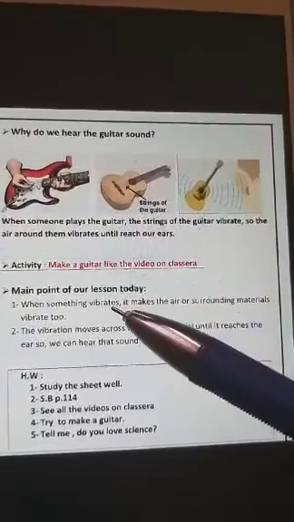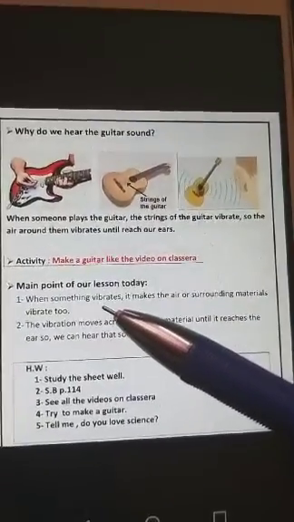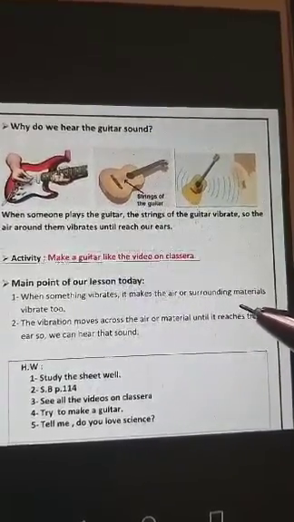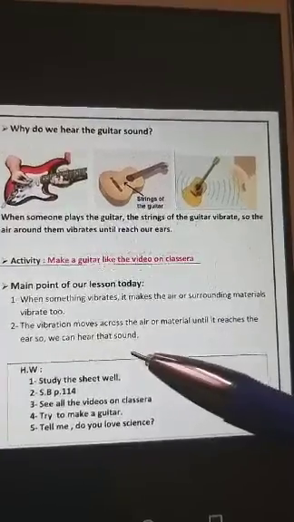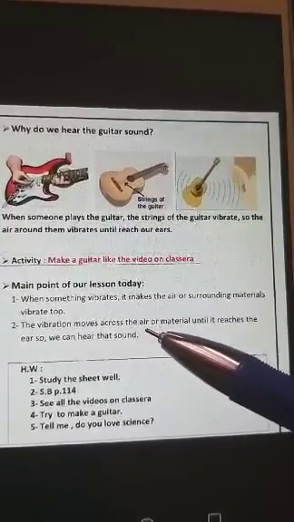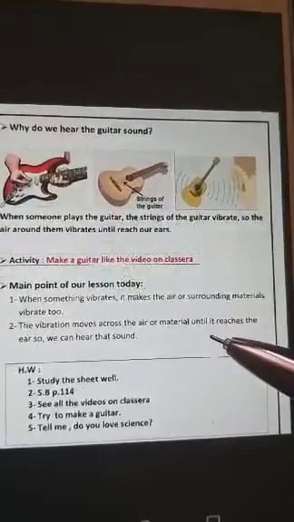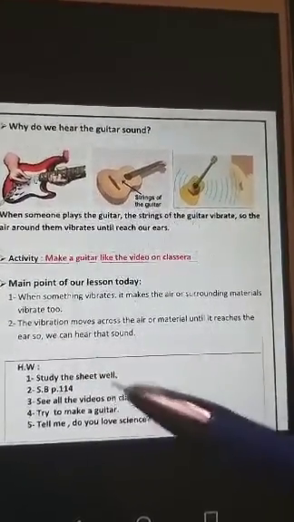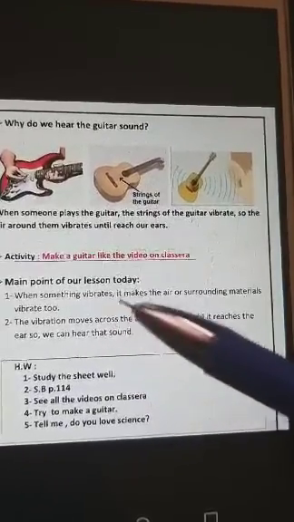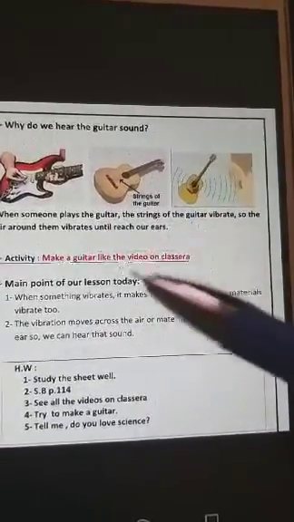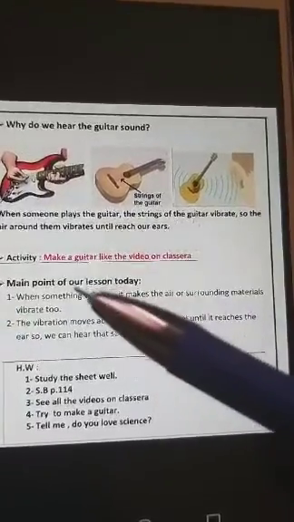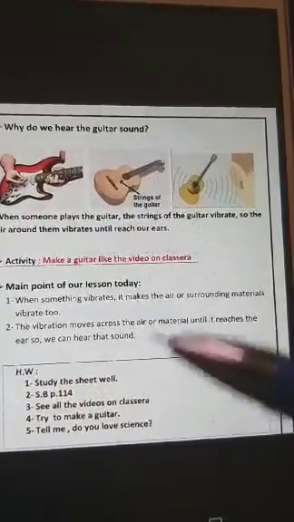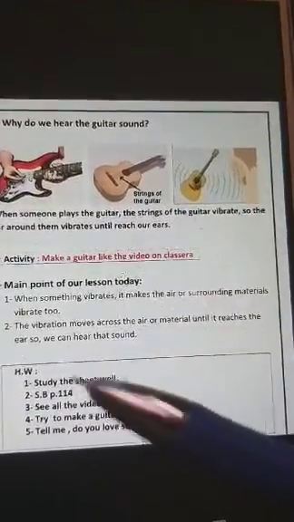So what is the main point of our lesson today? When something vibrates, anything, it makes the air or surrounding materials vibrate too. The vibration moves across the air or material until it reaches our ears, so we can hear that sound. So if something vibrates, it makes the air particles vibrate. These vibrating particles move across the air till they reach our ears, so we can hear the sounds.